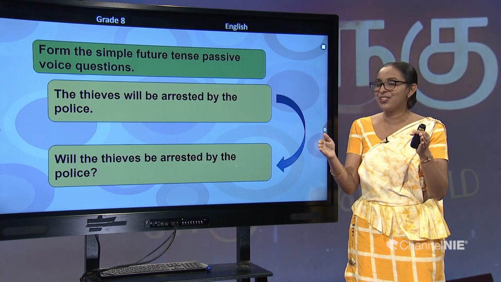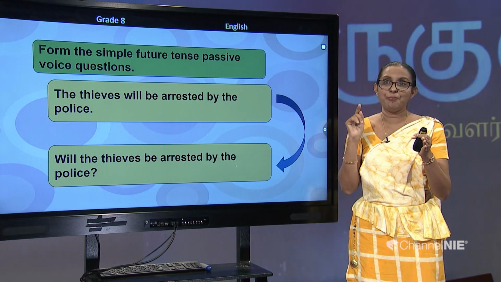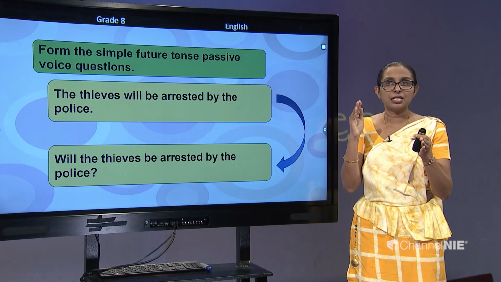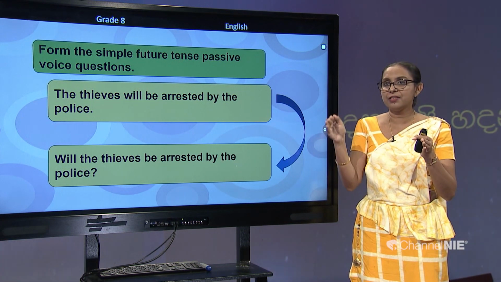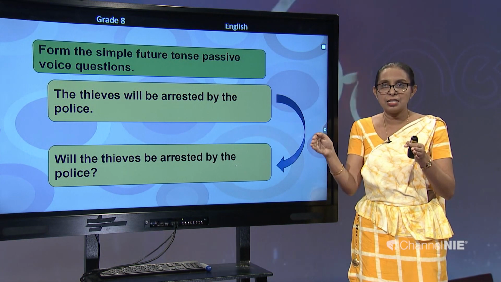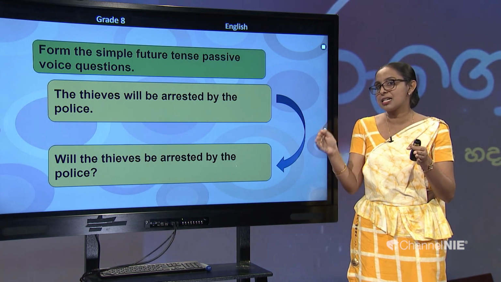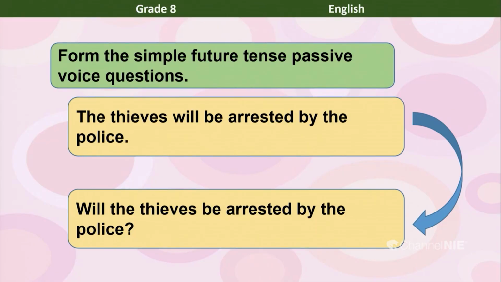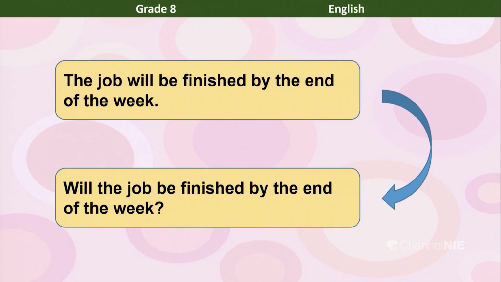Isn't that so? Yes, that's right. That you have to keep in mind. And after the word be, you have to have the verb in the past participle form. That is a must.